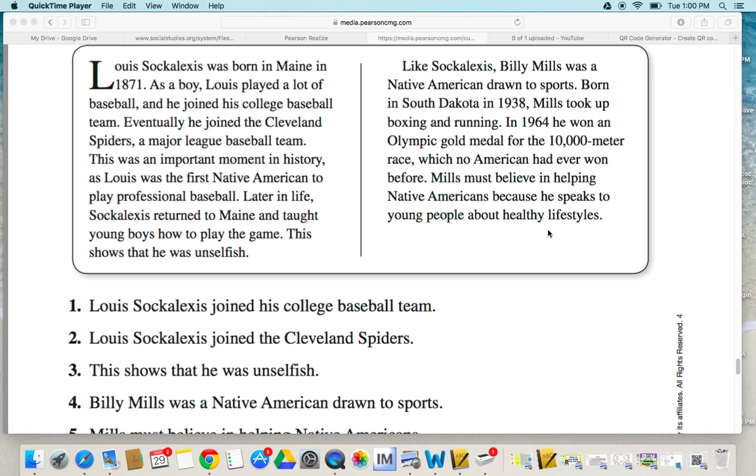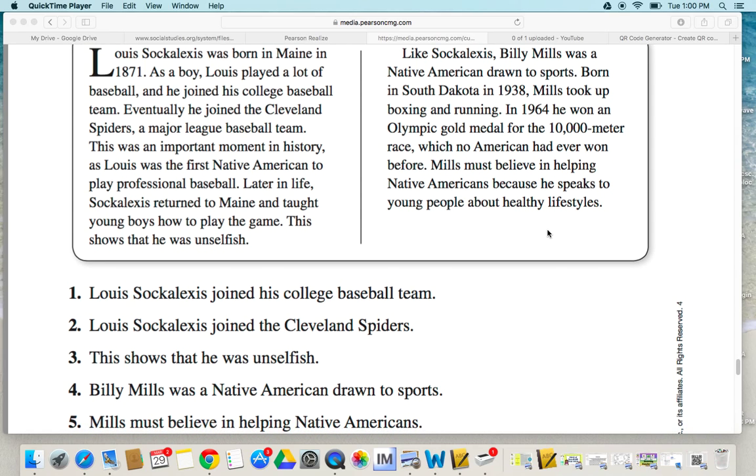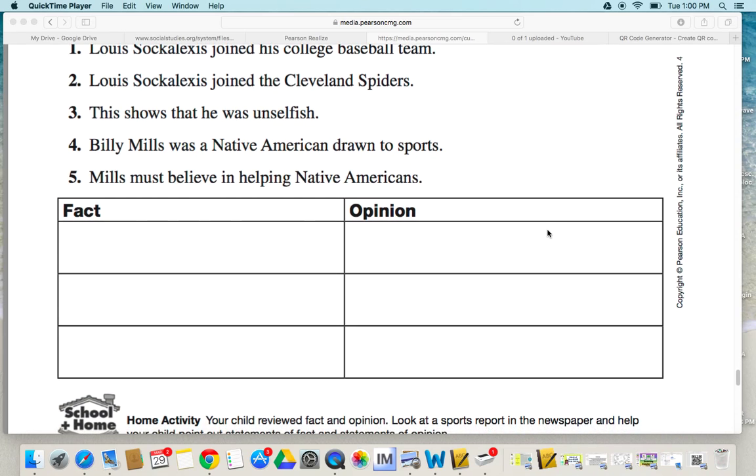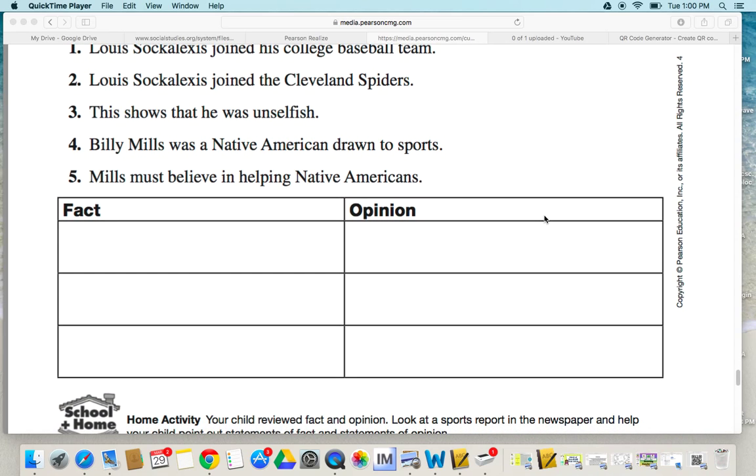So you're going to read this story about a guy who is famous for being in college baseball and goes back to his hometown and teaches other people how to play. And then down here, you have to determine if it's going to be a fact or an opinion. Now, you may notice there are only 5 statements, but there are 6 boxes. So 1 box will be left over.